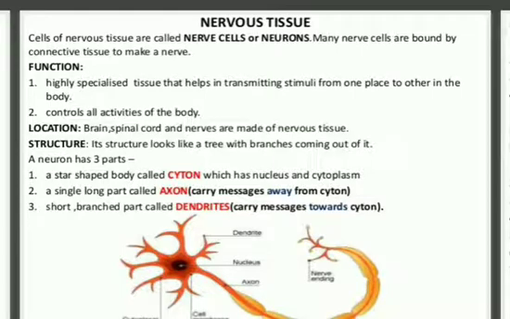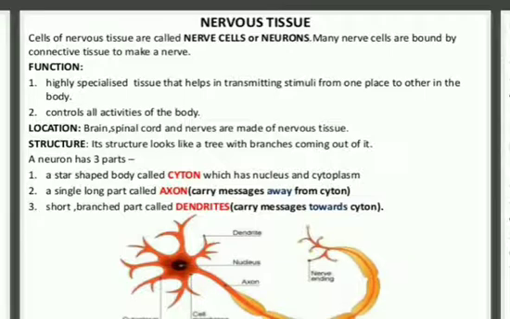Now let us discuss nervous tissue, the last tissue of your chapter. The cells of nervous tissue are also called nerve cells or neurons, and these neurons help all other cells to show the ability to respond against any stimuli.